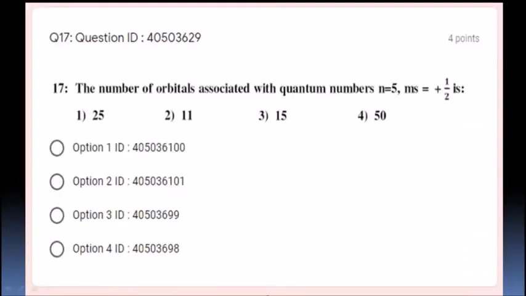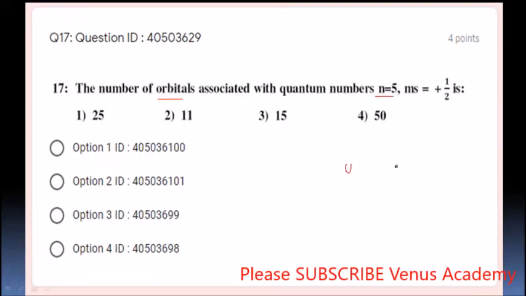Next, this is also straightforward from your quantum numbers. The number of orbitals associated with quantum numbers: what is the formula? The number of orbitals associated with principal quantum number n is n to the power of 2.